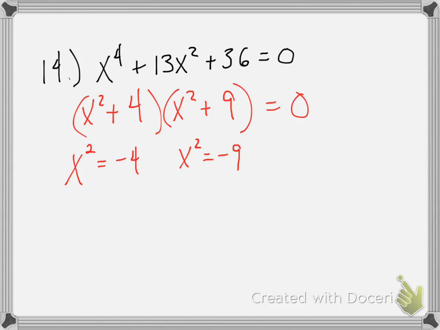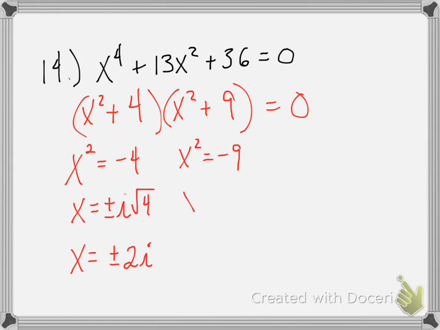And when I take the square root of a negative, don't forget that you actually have to take out the i. So it would be i square root of 4. But the square root of 4 simplifies. So I would get plus or minus 2i for this one.